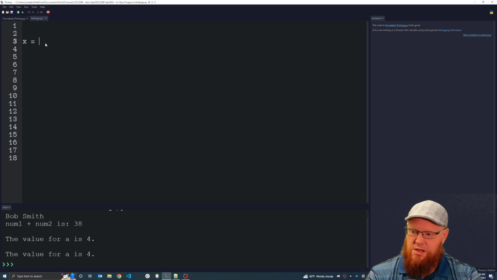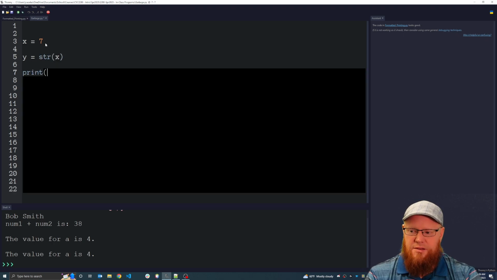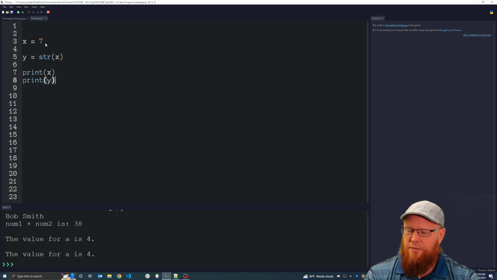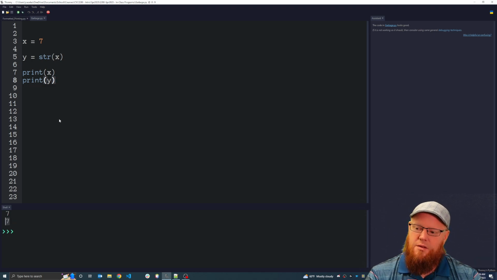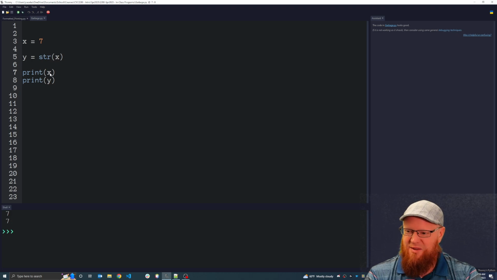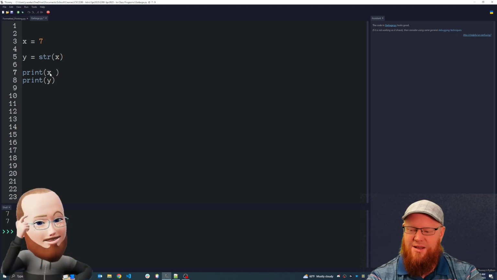If I say x equals 7, and then I say y equals str of x, let's print x and let's print y and get our output. That's not what, oh, okay. Let's do this. I was at first thinking, wait, why is it not showing a string? Because it's not going to print. That was a great moment. That was big brain right there. At first I was confused and I realized that was big brain because I wasn't thinking about the output and what's actually going to be printed here.